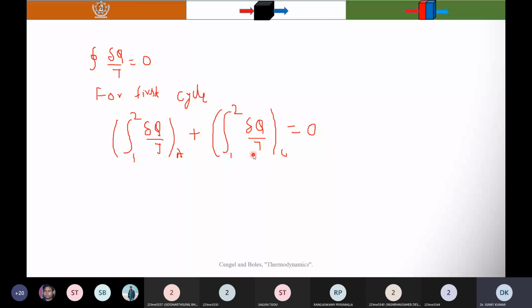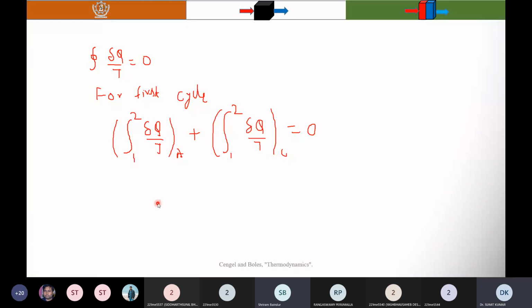Is this equation correct? There should be a minus sign. No, there should be from 2 to 1. 2 to 1 for process C.